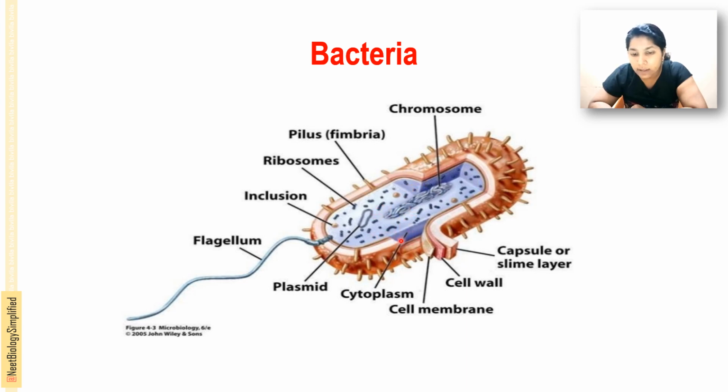The cytoplasm contains a single circular chromosome, a plasmid, inclusion bodies, and ribosomes. Outer to the cell wall there are numerous hair-like appendages called pili or fimbriae, and a single slender, long, elongated hair-like appendage helps mainly in locomotion, called the flagellum. This is the structure of the bacterial cell.